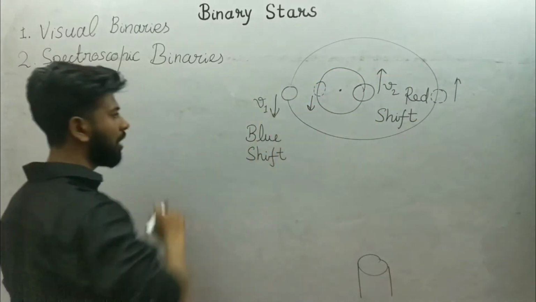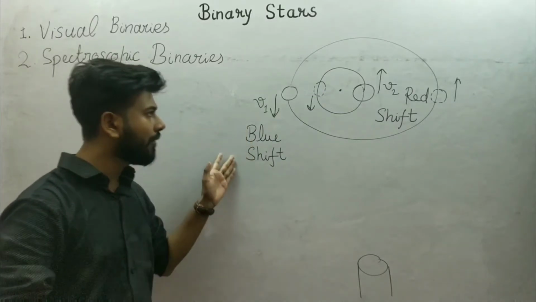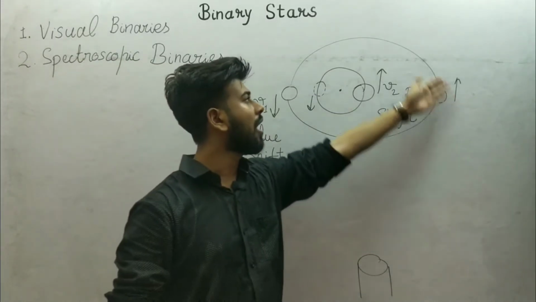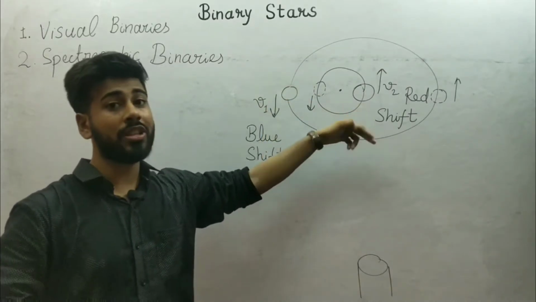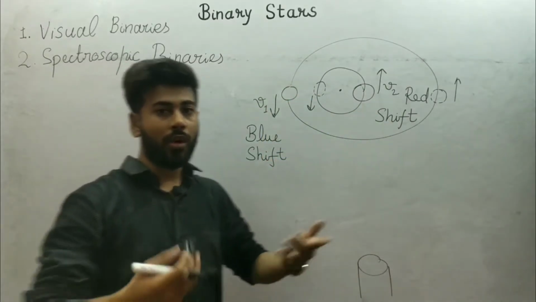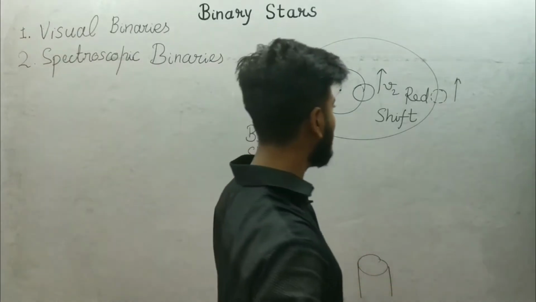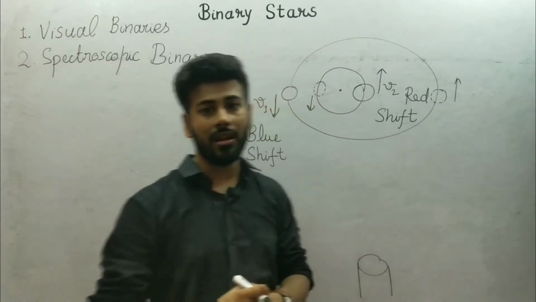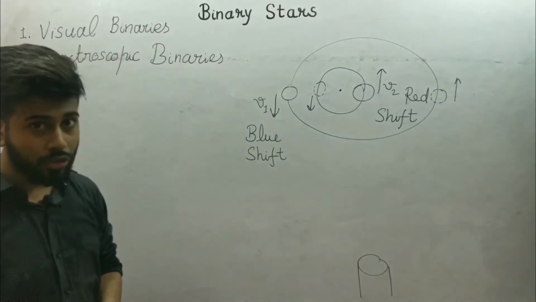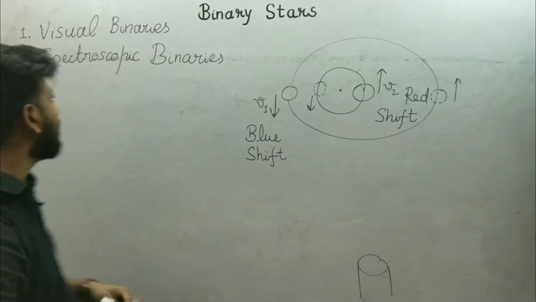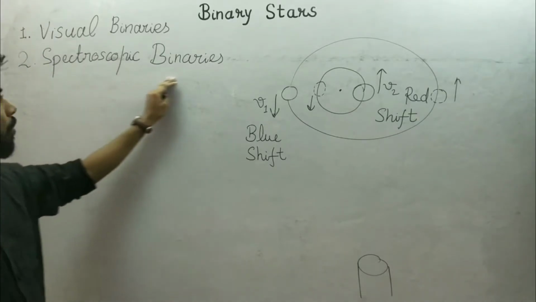If the same star shows a blue shift, then a red shift, then a blue shift again, and the other star shows the opposite, what do we conclude? Obviously these are binary stars. We observe them using spectroscopy, so we say that these are spectroscopic binaries.